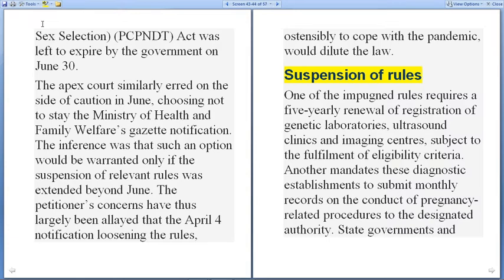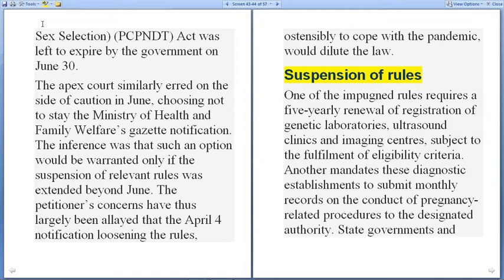The inference was that such a stay would be warranted only if the suspension of the relevant rules was extended beyond June. The petitioners have thus largely been alleging that the April 4 notification, loosening the rules ostensibly to cope with the pandemic, would dilute the law.